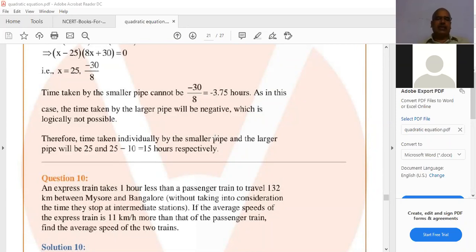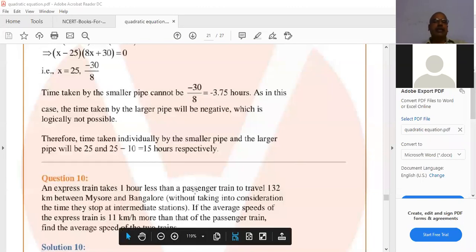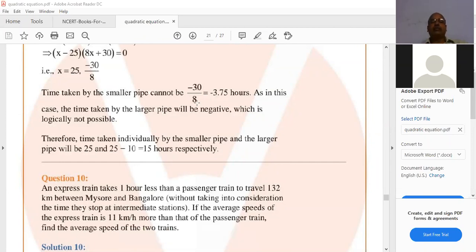So let the time taken by the passenger train, time means what is the formula? Time equals distance by speed. Distance is 132 kilometers and the speed is x kilometers per hour. Passenger train speed is x, so the time is 132 by x hours.